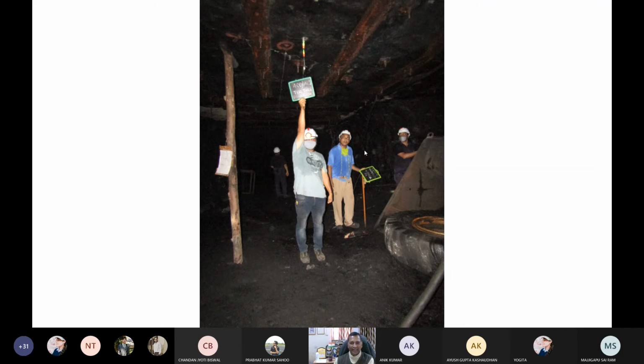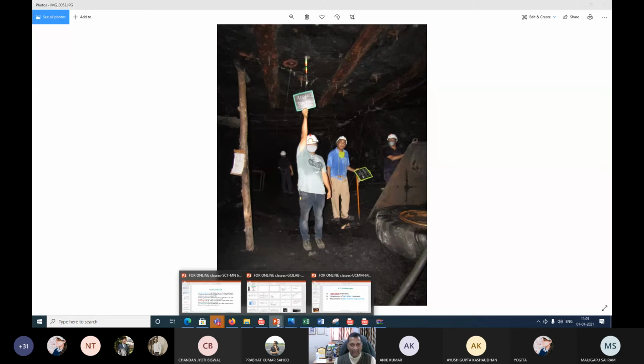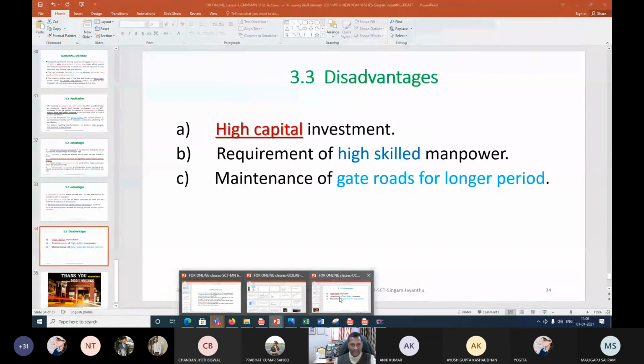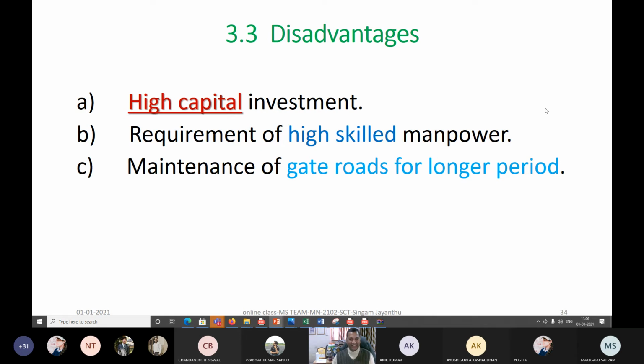Yes. So here I would like to stop now. Let us go back and continue with our class. Now you feel that you are there in the underground mine at that place, and you understood, as far as our longwall depillaring and other things are concerned, what the disadvantage is. Already you have seen the advantages. Now let us see the disadvantages before closing today's class for your CEP question and then summarizing. Meanwhile, you decide who is going to summarize today's class, because now we have only 5 minutes more. I will finish within 1 minute here, 2 minutes for your question and answer, and then 2 minutes for summarizing.